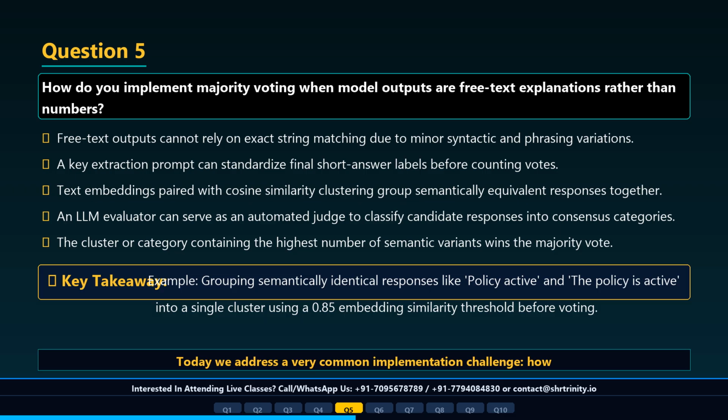For free text outputs, majority voting is implemented by clustering semantically equivalent answers using an LLM evaluator, embedding similarity, or extracting a standardized final answer key before counting votes.